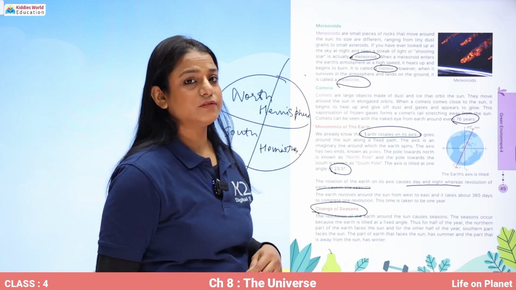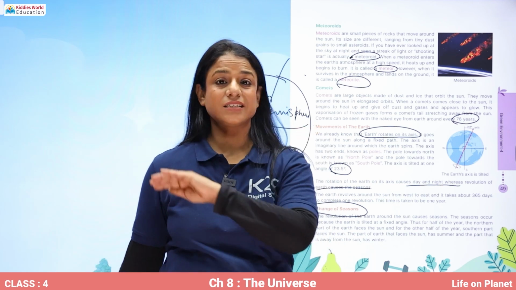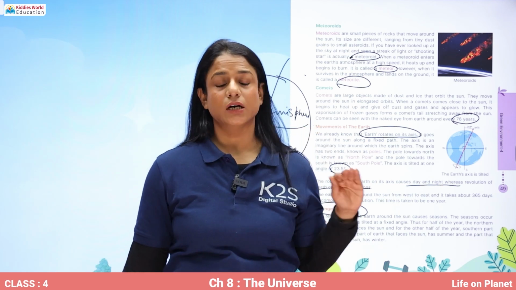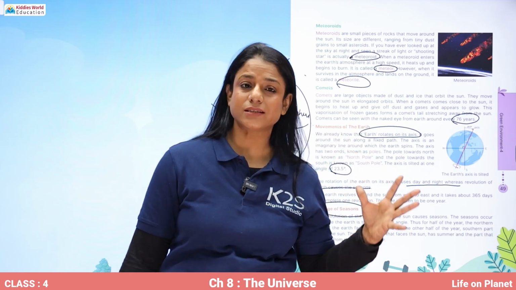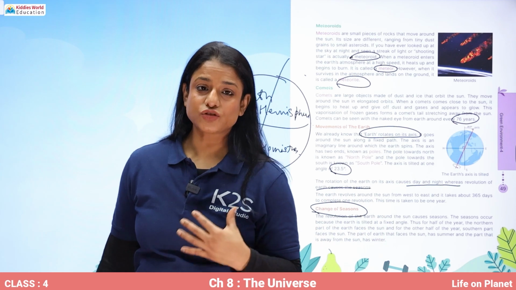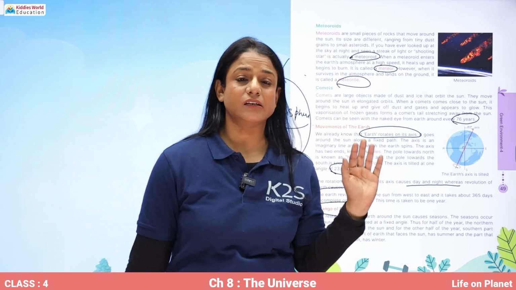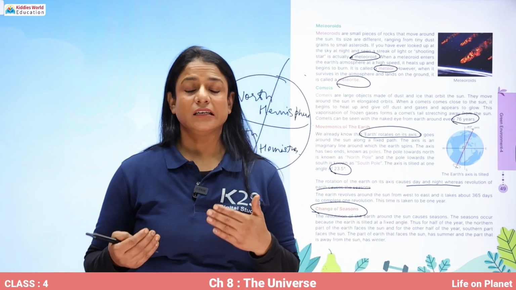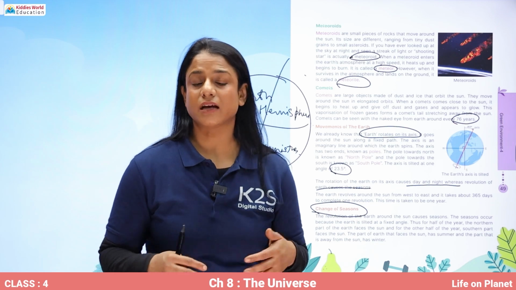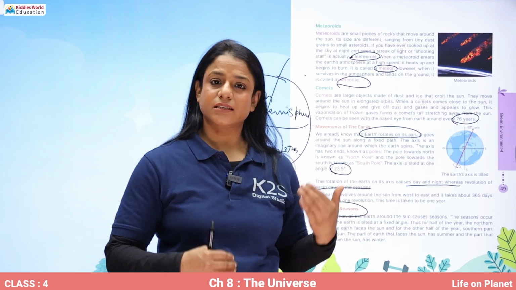So for half of the year, the northern hemisphere is closer to the sun, and that's why there are summers in the northern hemisphere. In the rest of the year, when the Earth is revolving and half of the year has passed, the southern hemisphere is near to the sun, and that's why there are summers in the southern hemisphere, and vice versa.